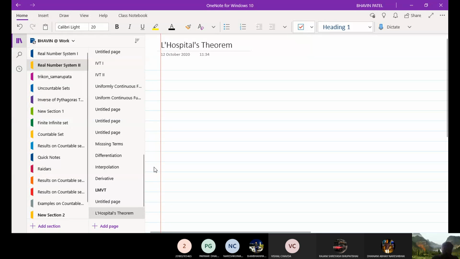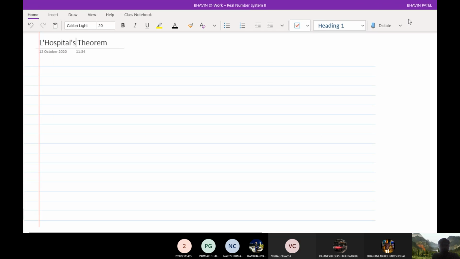So what is Cauchy's mean value theorem? We have also discussed Cauchy's mean value theorem. So do you remember the statement of Cauchy's mean value theorem?